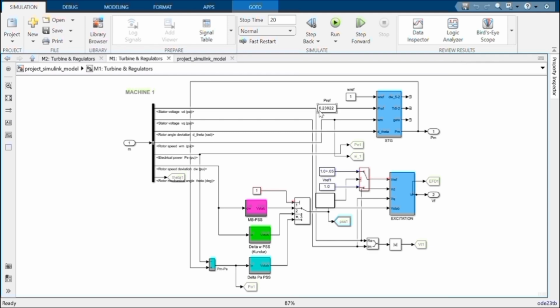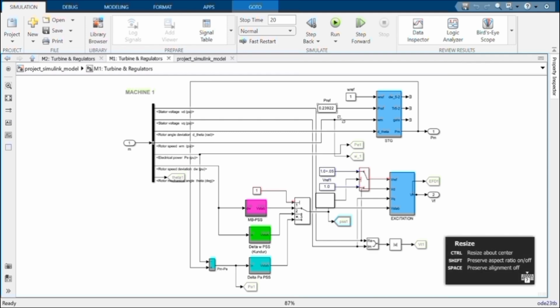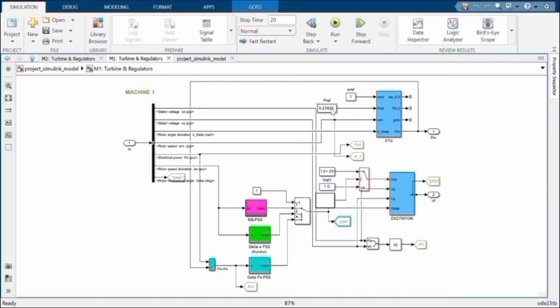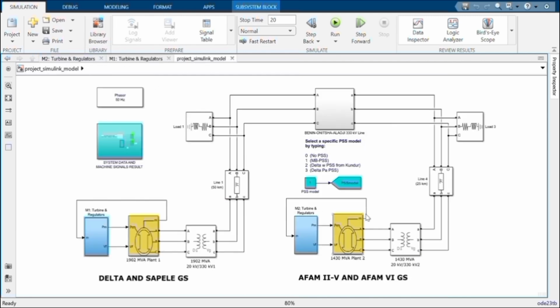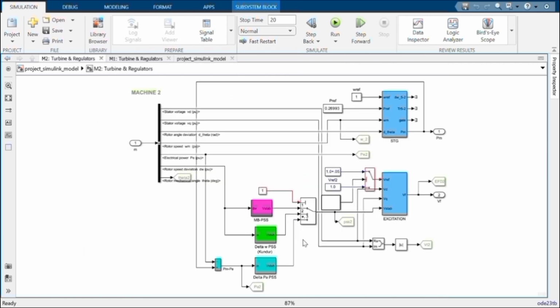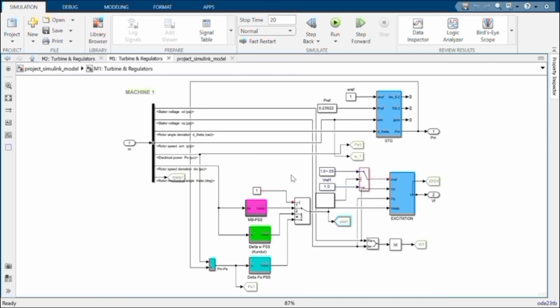When we divide 455 megawatts by 1902 megawatts, that's how we got 0.23922, which represents the reference power, and it's what this particular section generates at minimum. The same thing applies to this one too, while the other one also has 1.0 but ranges from 1 to 1.05.